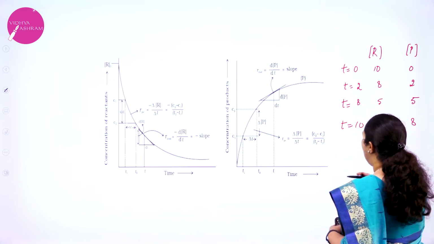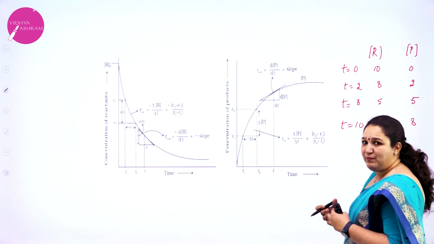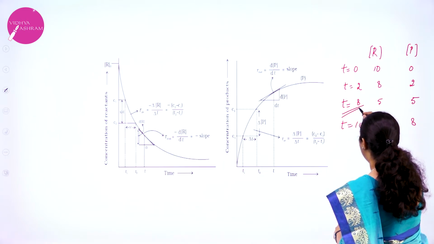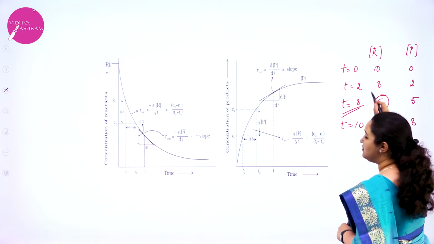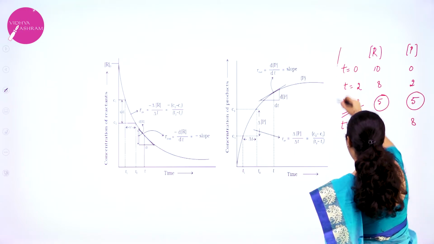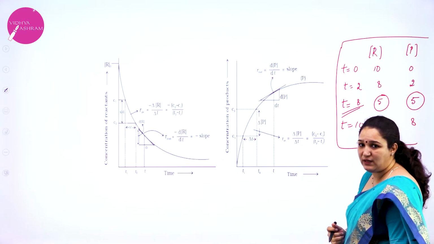So like this, when I am doing an experiment, I have different methods by which I find out, at a particular time, the concentration of the reactant and the concentration of the product. So I have data like this from the experiment that I have conducted.